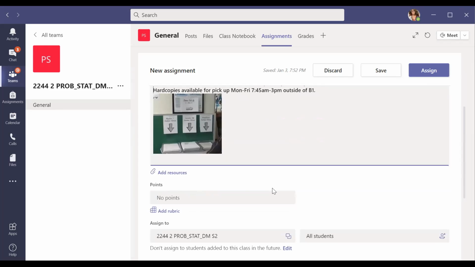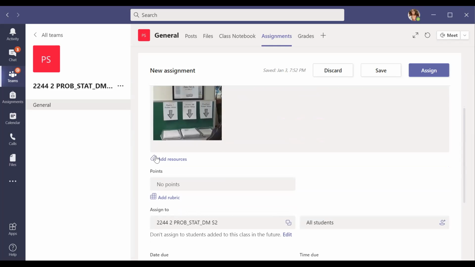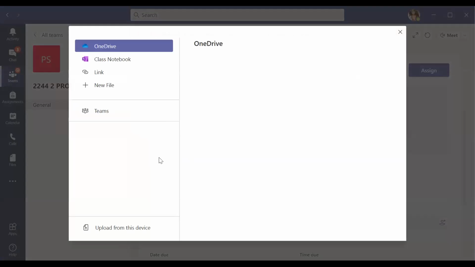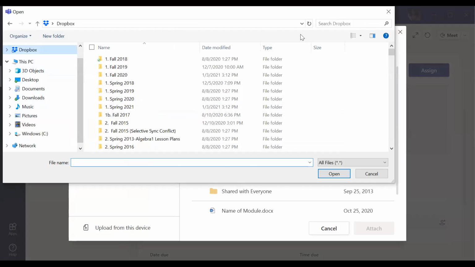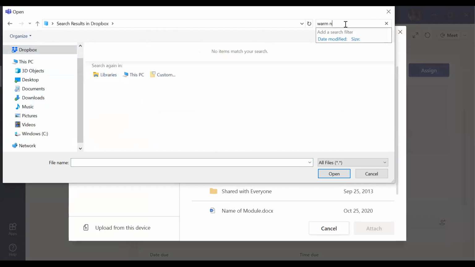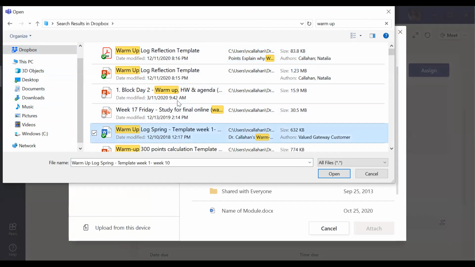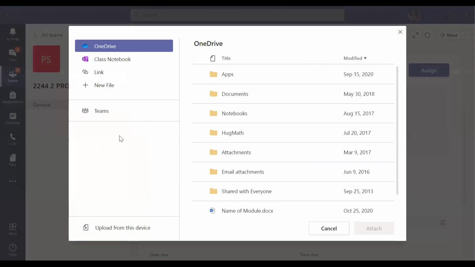You can also print it out yourself, which I'm going to attach right here. I'm going to type in warm up. There we go. This is for week 1 to week 9, and it's due on week 9 Friday. So I'm just going to attach it.